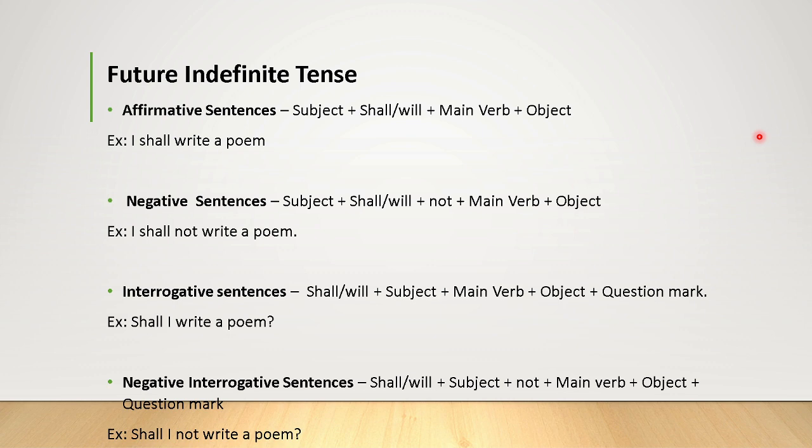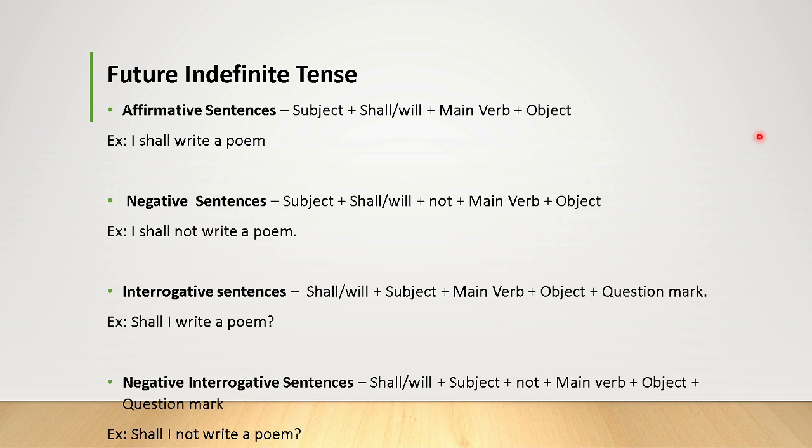I shall write a poem. Suppose you want to say it in the negative form: I shall not write a poem. So the formula is subject I, shall auxiliary, auxiliary means helping verb, the negative form not, write the main verb, plus object a poem.